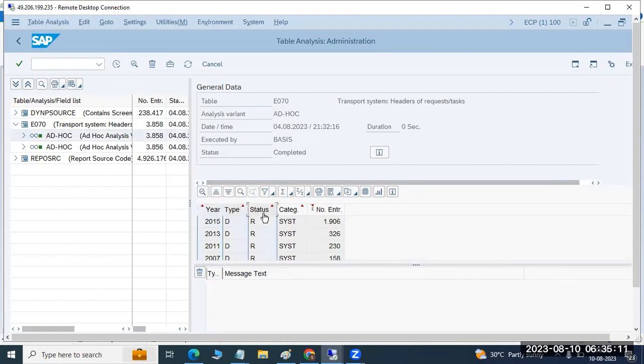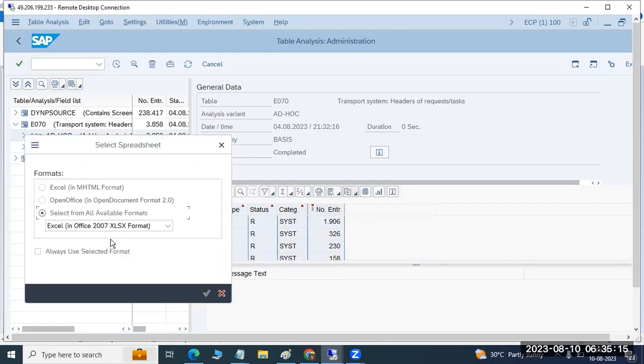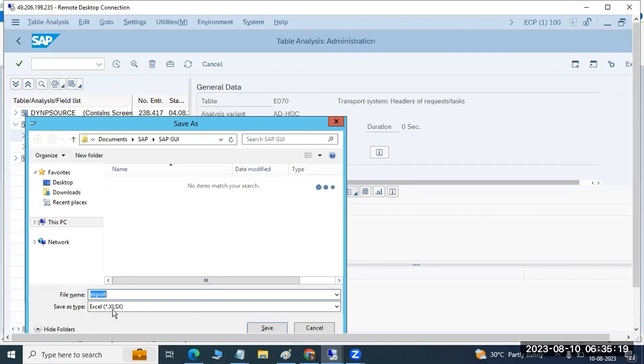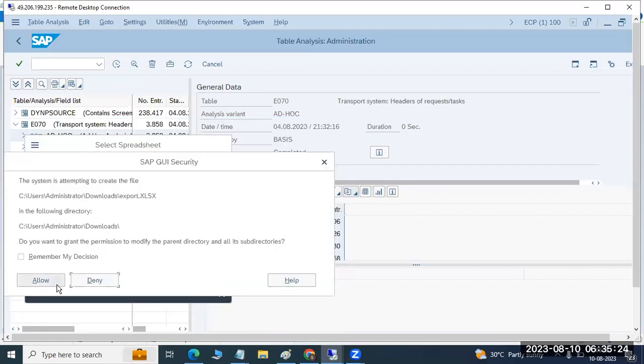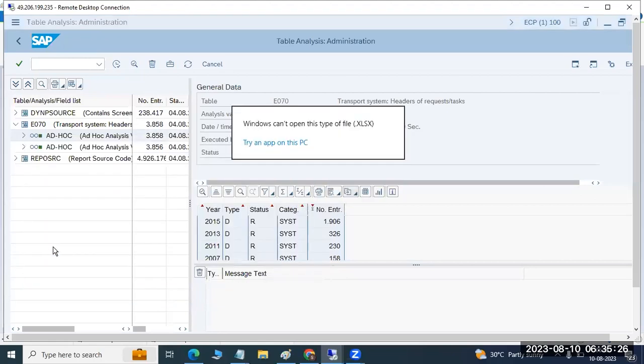I'm unable to pull the data from the system. When I'm trying to export it, I'm getting an error here. It is not getting downloaded. Why? Because the system had some memory issues yesterday. So that is the reason we have these issues here.